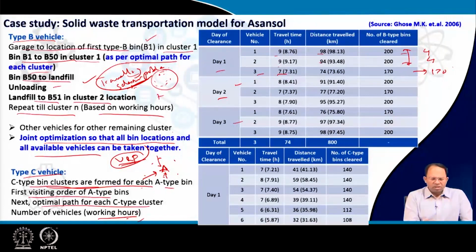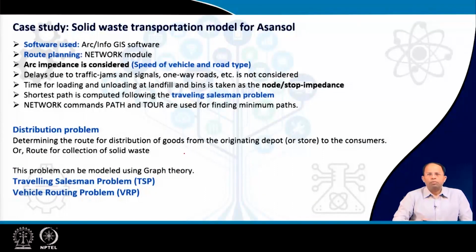So it is almost the same as the last one that was done. Here also it is done for 3 days, but I am only showing for day 1. You can see 6 vehicles are required, travel time for each vehicle, distance travelled, and number of bins covered by each of these vehicles. So this is the final result that we are getting. Now, how was all this computed? How was this calculated? In this work, these authors have used the software ArcInfo.